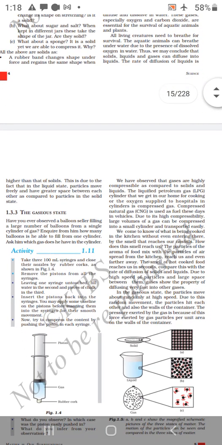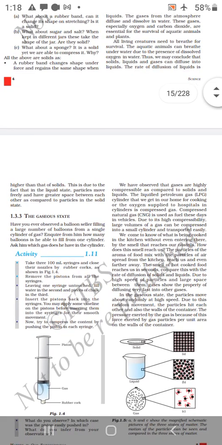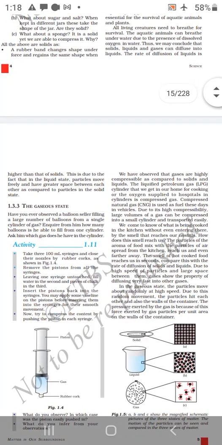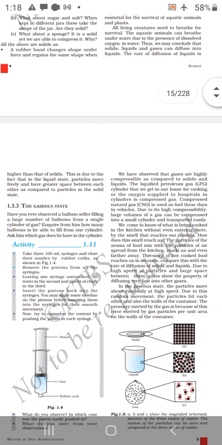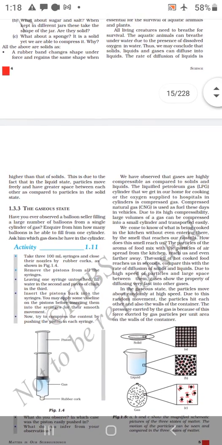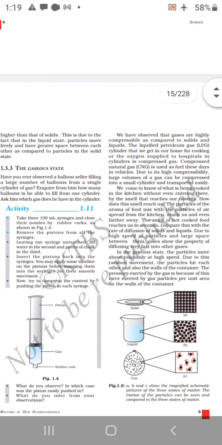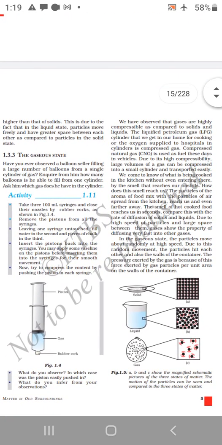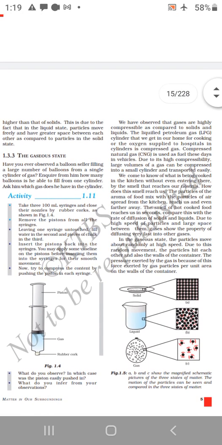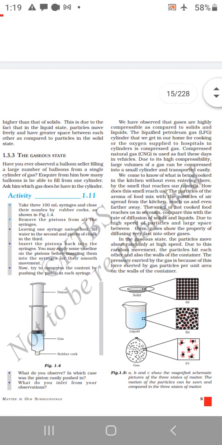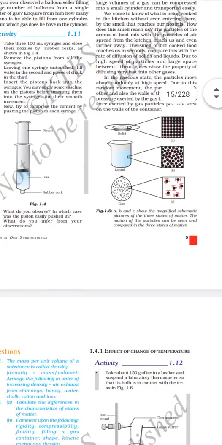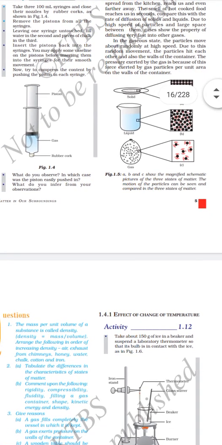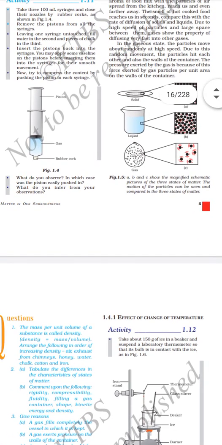In the gaseous state, the particles move about randomly at high speed, and there is large space between them. Gases show the property of diffusing into other gases. The particles move about randomly at high speed. Due to this random movement, the particles hit each other and also the walls of the container. The force exerted by the particles on the walls of the container is the pressure exerted by the gas.